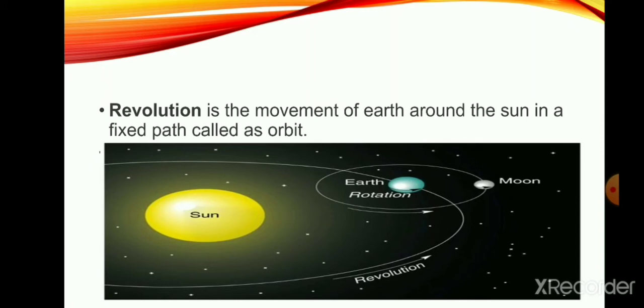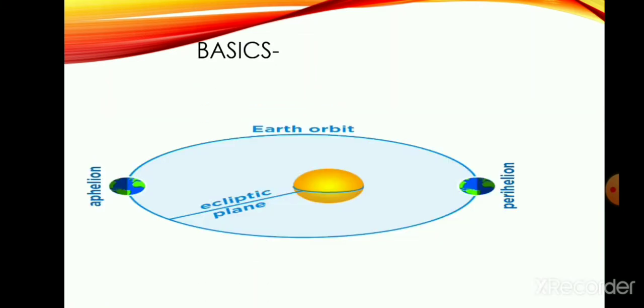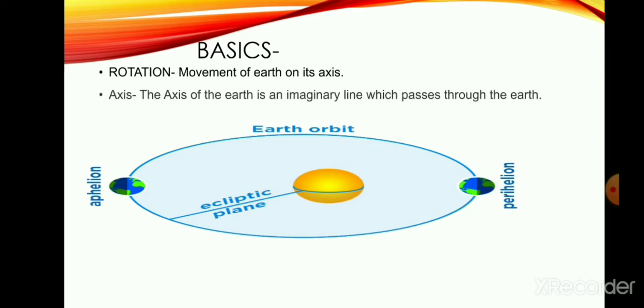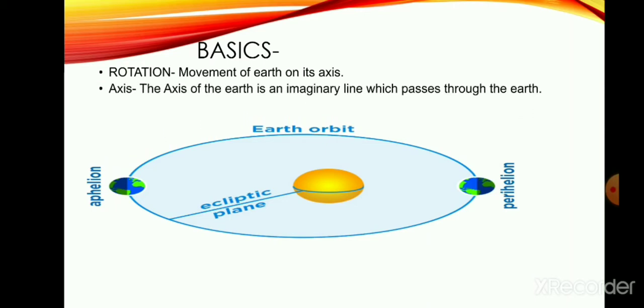Next, we will talk about revolution. The movement of the Earth around the sun in a fixed path is called revolution. Let us see first the basics. As we had already learned, rotation means the movement of the Earth on its own axis. As we had already learned in the previous chapter, the axis is an imaginary line which passes through the Earth.